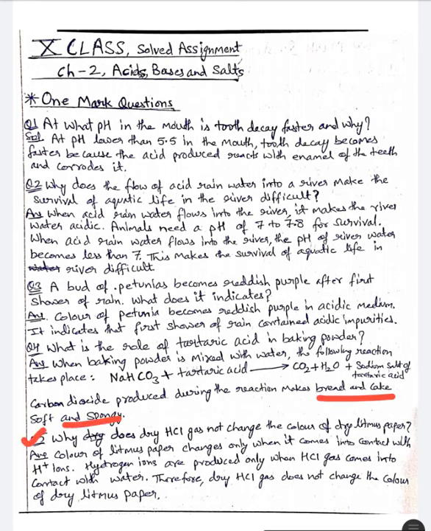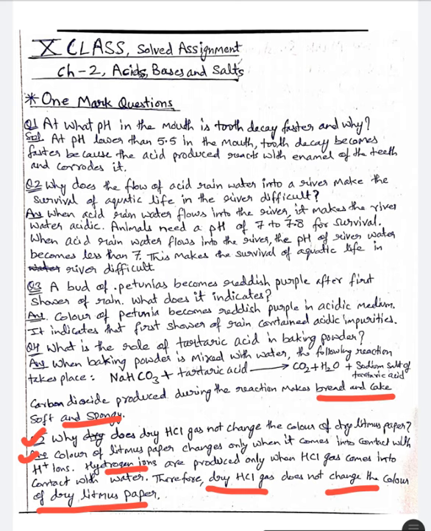Question number 5 is, why does dry HCl gas not change the color of dry litmus paper? Answer is, color of litmus paper changes only when it comes into contact with H plus ions. Hydrogen ions are produced only when HCl gas comes into contact with water. Therefore, dry HCl does not change the color of the dry litmus paper.